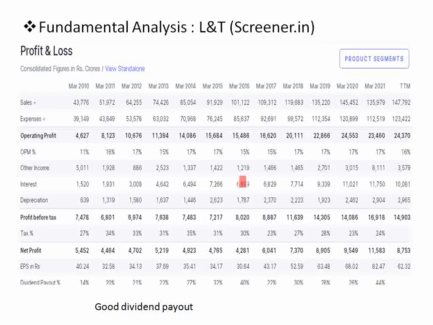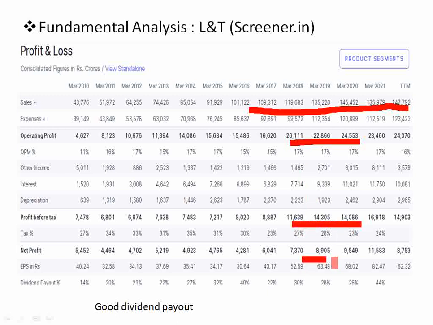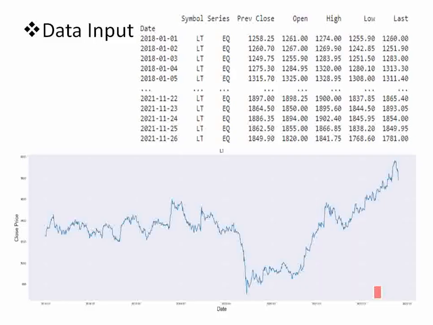This is our profit and loss statement year-wise. Here we can see a considerable improvement in the profit of L&T over the years. Sales and profit have improved, and profit before tax, after tax, net profit and earnings per share, everything has improved, and the dividend per year is also a good one.